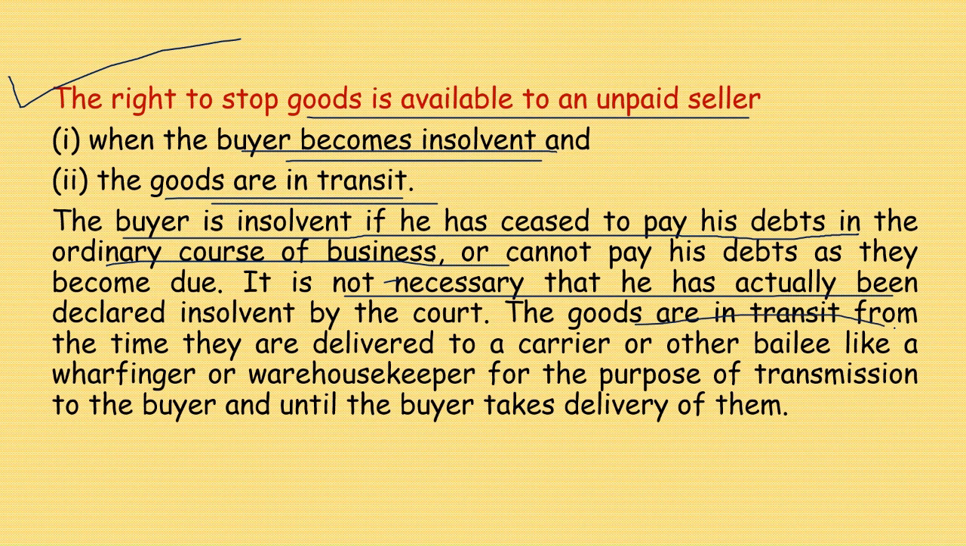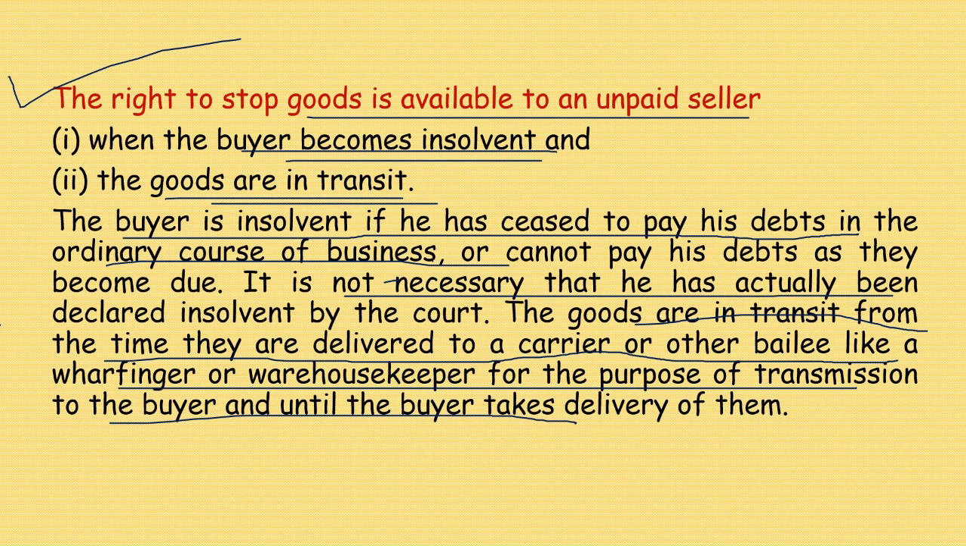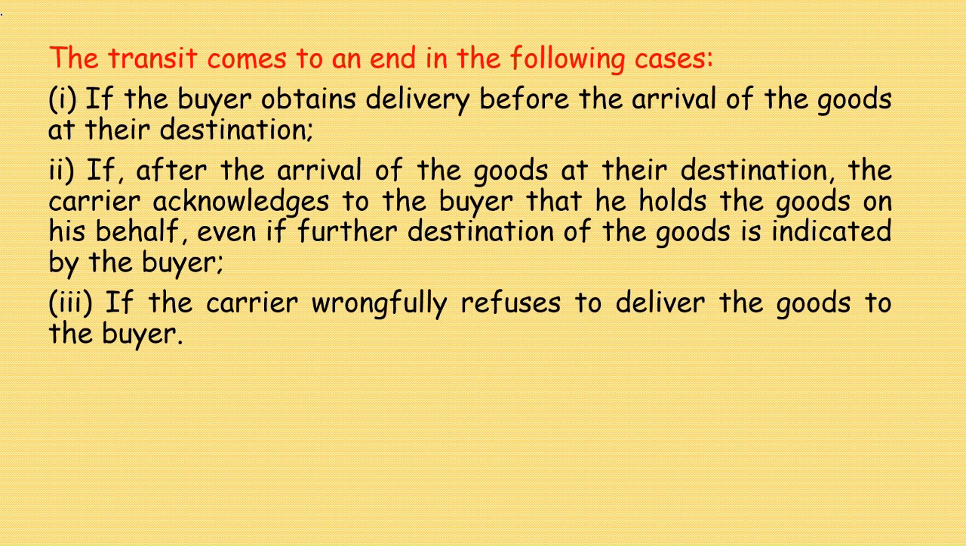The goods are in transit from the time when they are delivered to a carrier or other bailee, like a wharfinger or a warehouse keeper, for the purpose of transmission to the buyer, and until the buyer takes delivery of them. Transit comes to an end in the following cases.